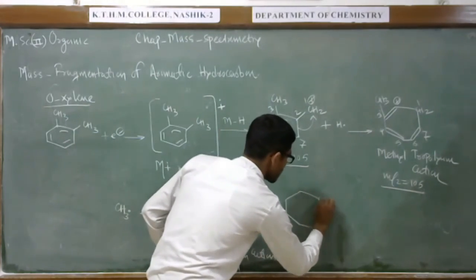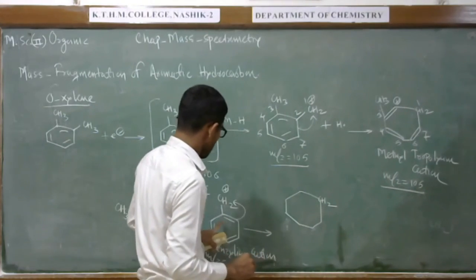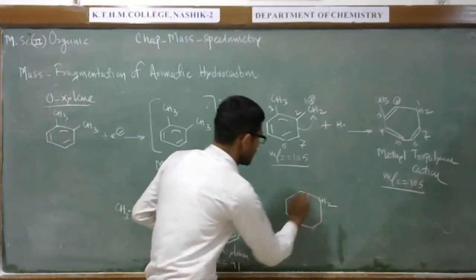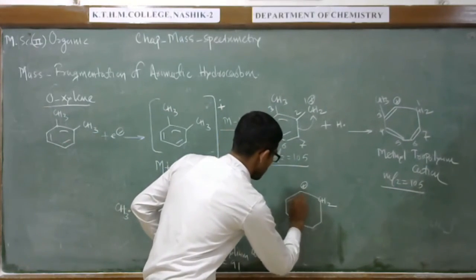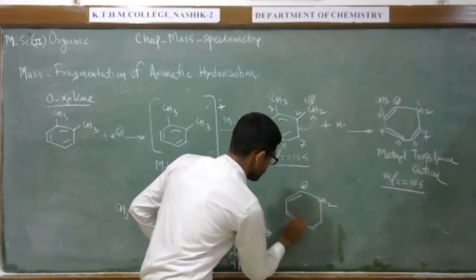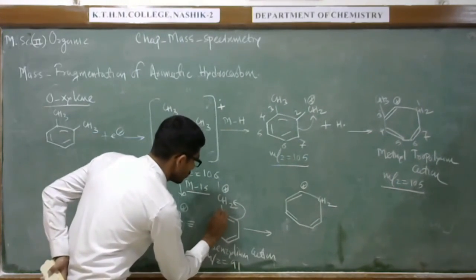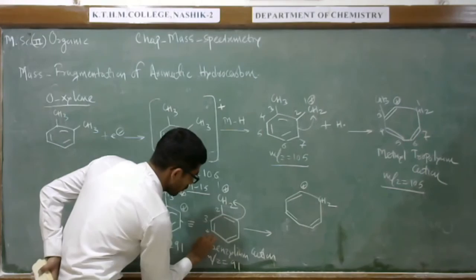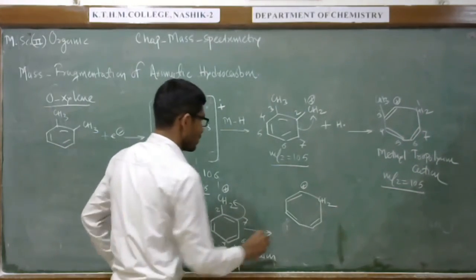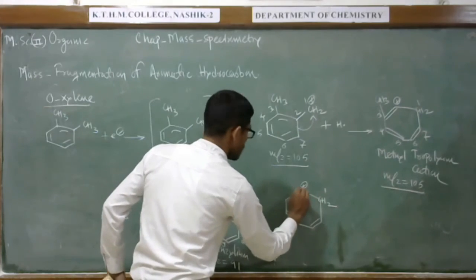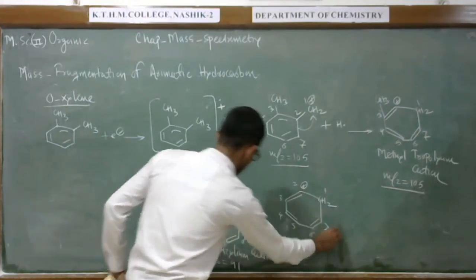So this is suppose a CH2 group, and its neighboring carbon becomes positively charged, like this. Suppose you give the numbers 1, 2, 3, 4, 5, 6 and 7, like this.